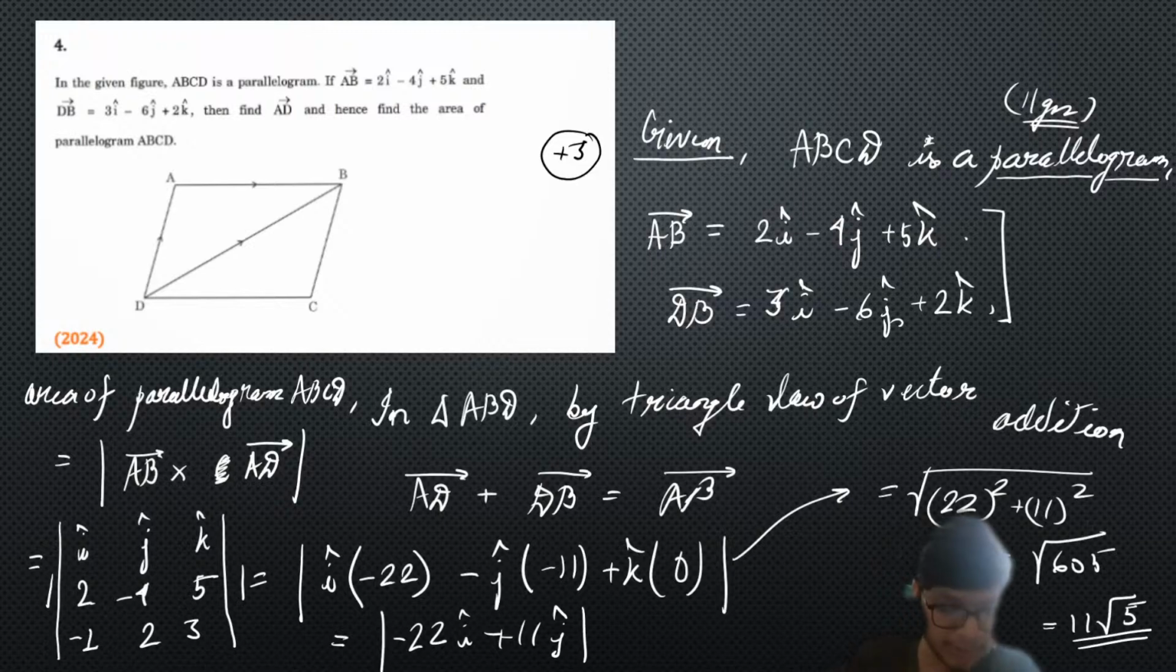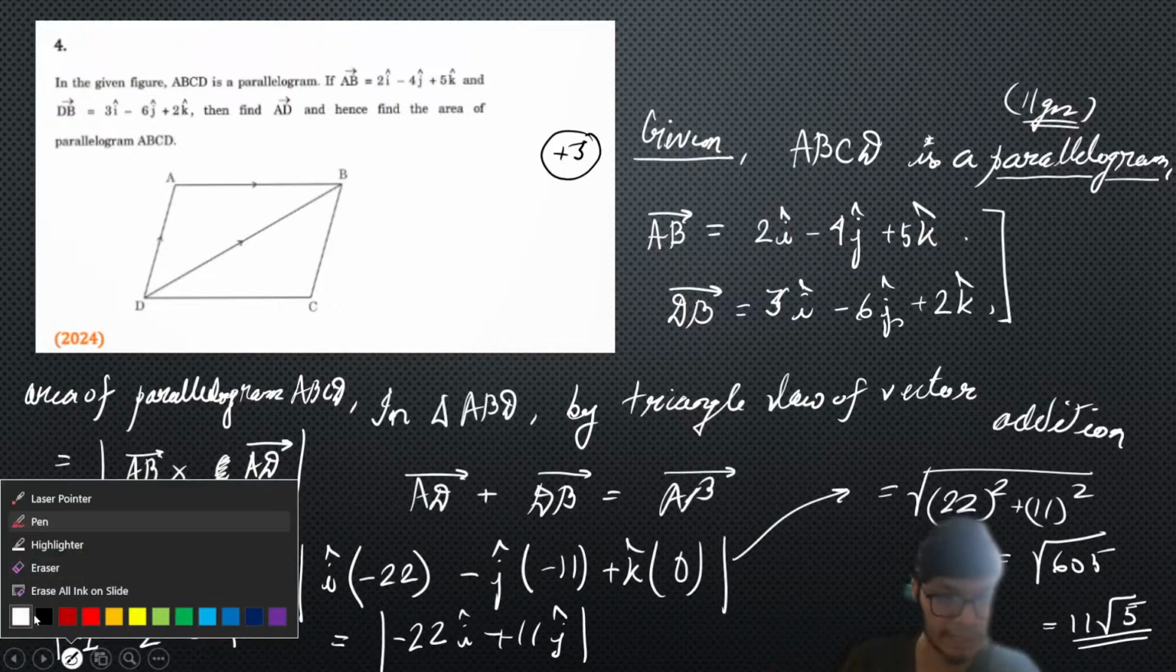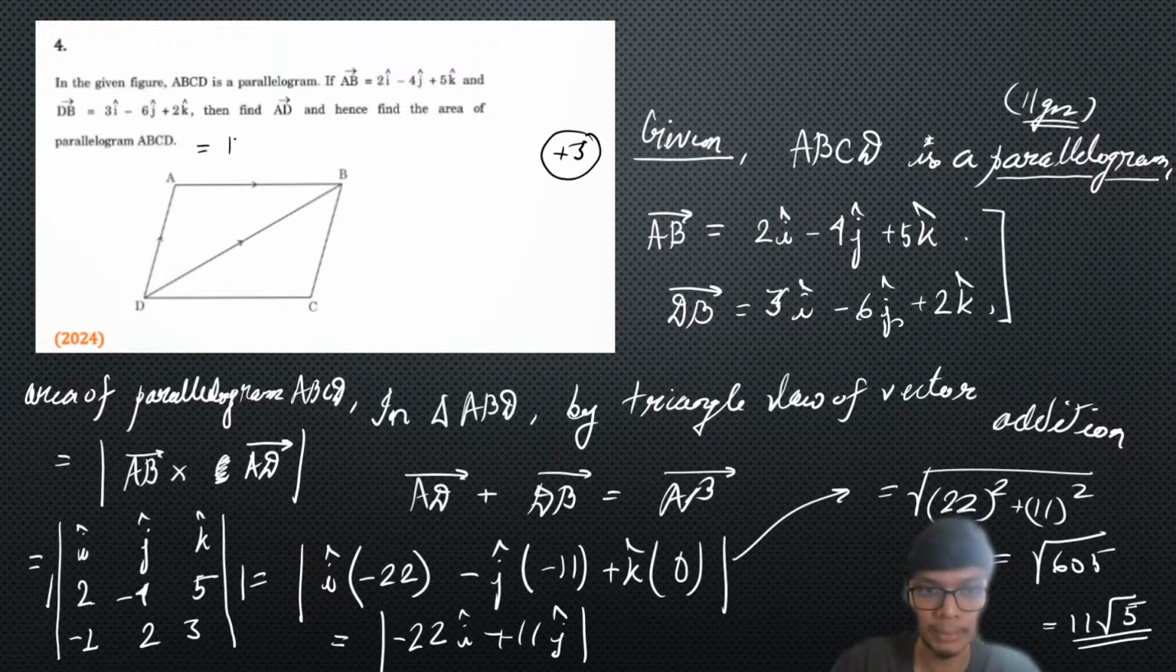Please let me know if you are having any query. This solution is simple and straightforward, right? So this is going to be the area. Please don't write the area only as 11 root 5. Please try to write the entire answer, that is 11 root 5 square units, right? Whenever you're mentioning the area, please write it as 11 root 5 square units. Please mention this completely.